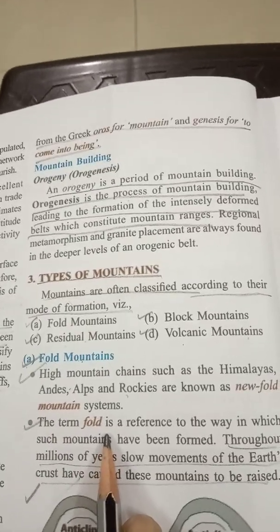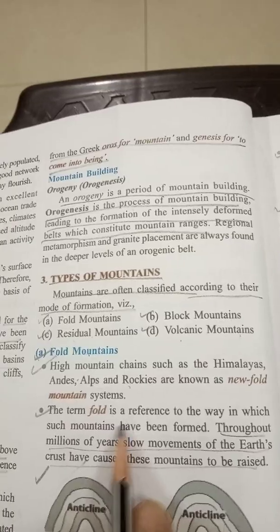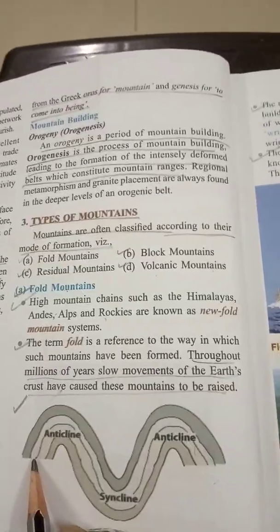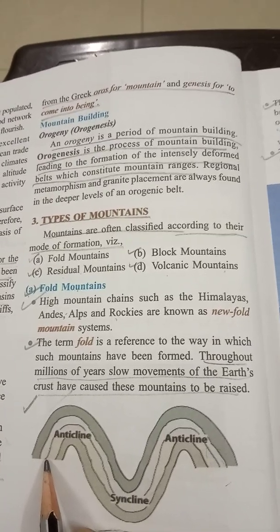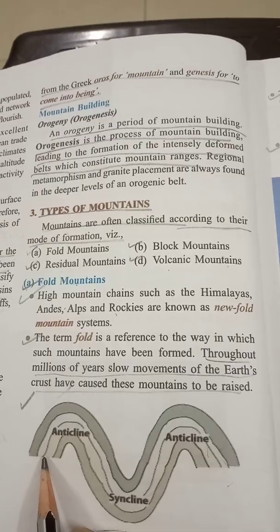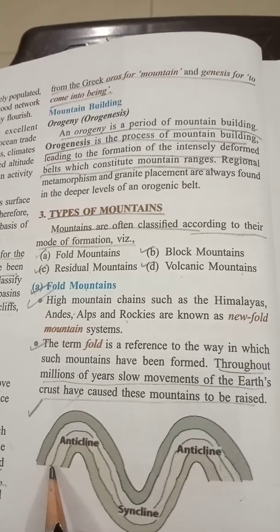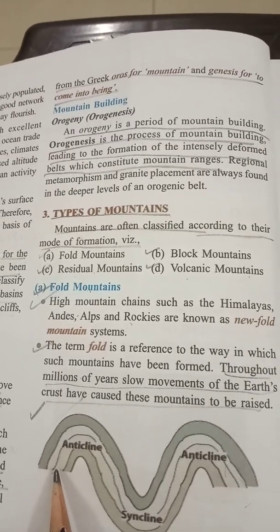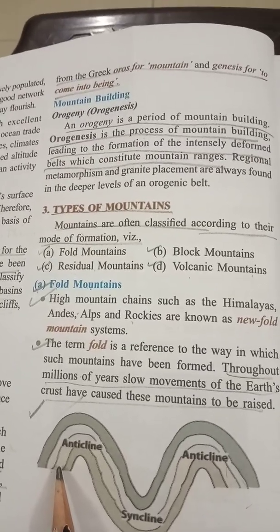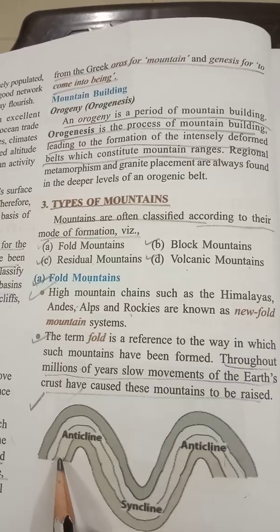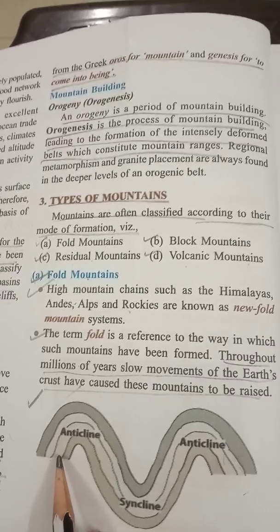The term fold is actually a reference to the way in which such mountains have been formed. Throughout millions of years, slow movements of the earth's crust have caused these mountains to be raised. The movements which have resulted in mountain building were horizontal movements, the effect of which was to cause the crust of the earth to wrinkle.